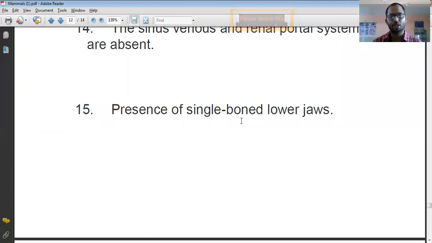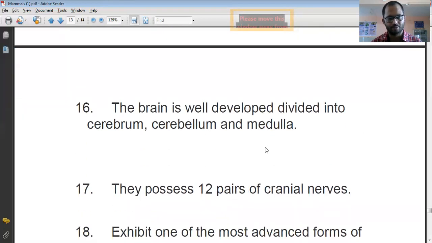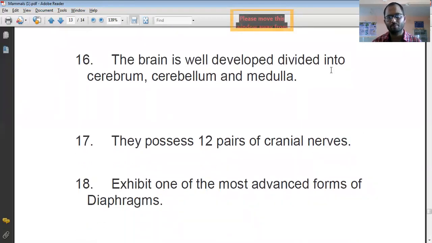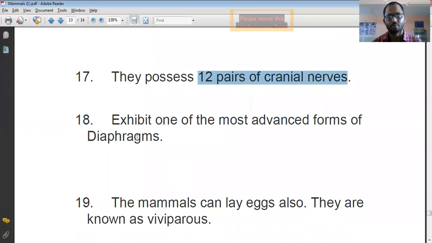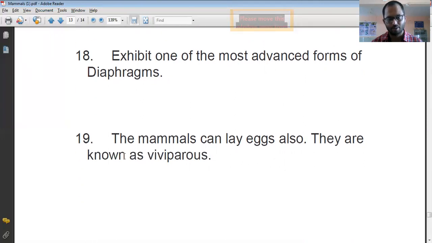Then the presence of a single bone in the lower jaw is a very important characteristic of mammals. Then the brain is well developed, divided into the cerebrum, cerebellum, and medulla. Mammals possess 12 pairs of cranial nerves. Cranial nerves are those nerves which originate directly from the brain. So 12 pairs of cranial nerves are there. Then mammals exhibit one of the most advanced forms of diaphragm. Then mammals can lay eggs also.